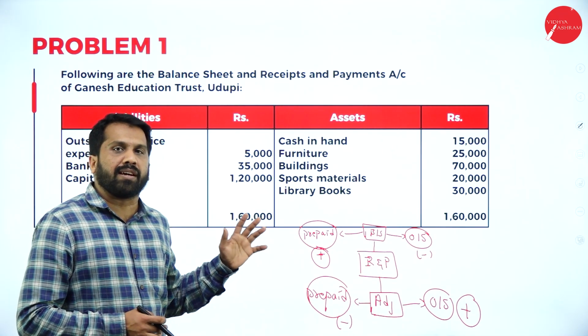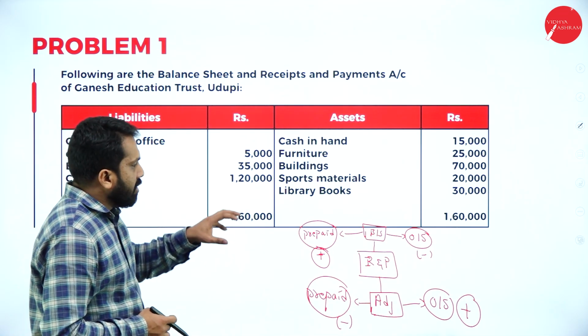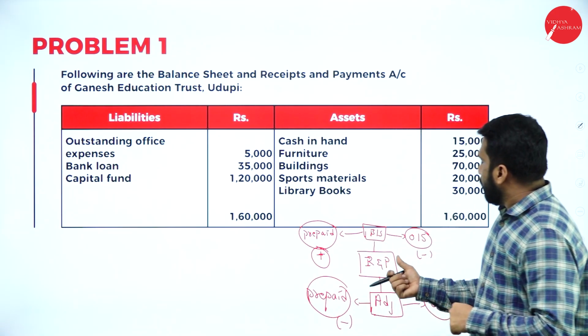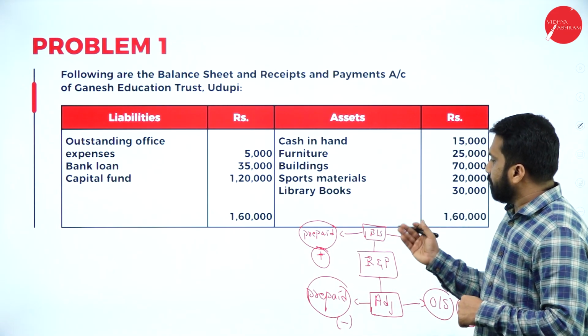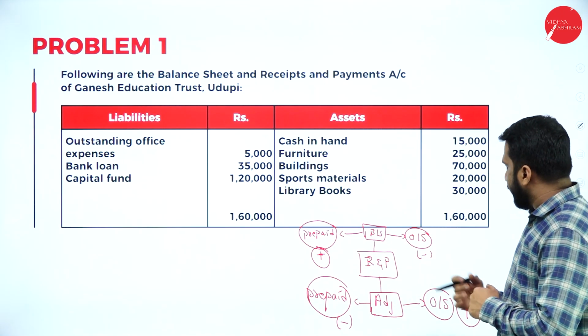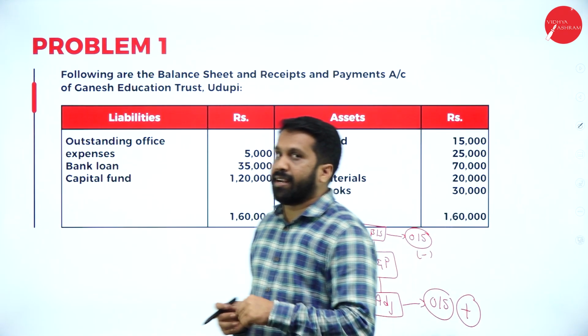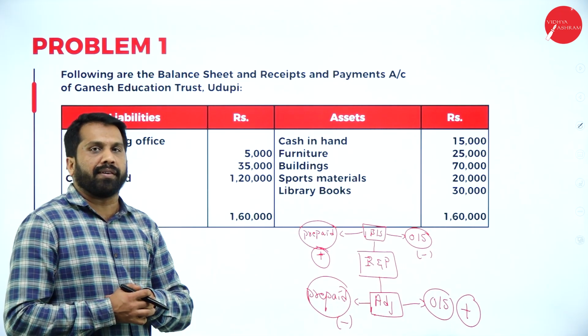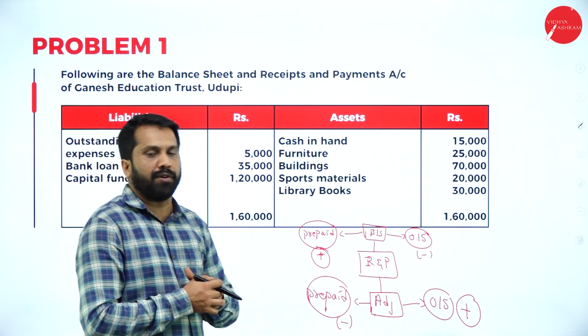All your receipt and payment account comes under balance sheet. Prepaid we added, outstanding we deducted. Prepaid we deducted and outstanding we added. If you remember this logic, this formula, your non-profit organization problems will be easy for you.